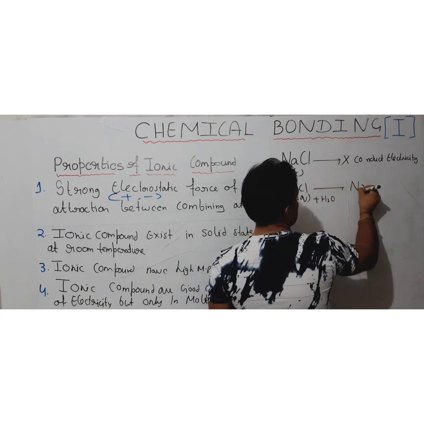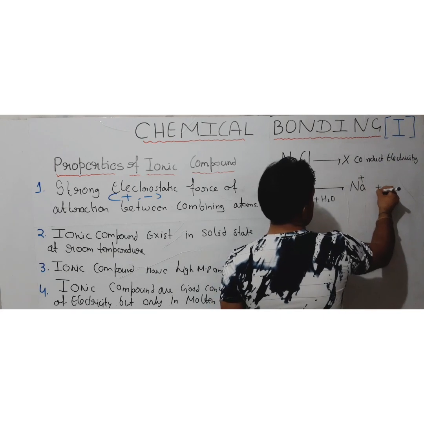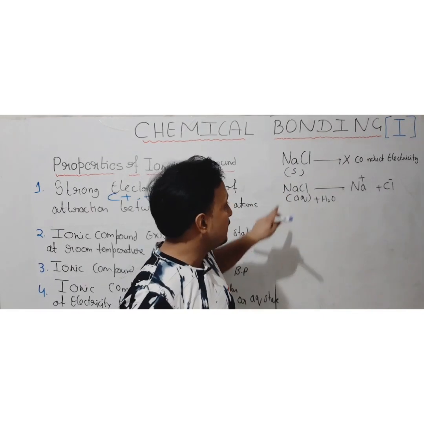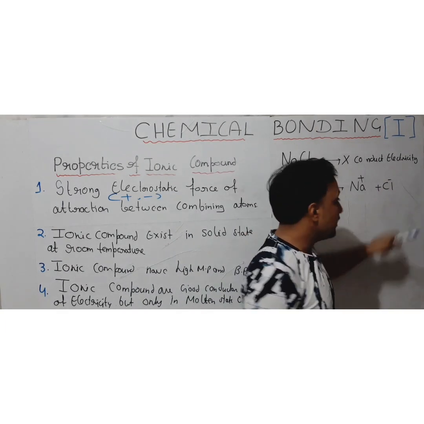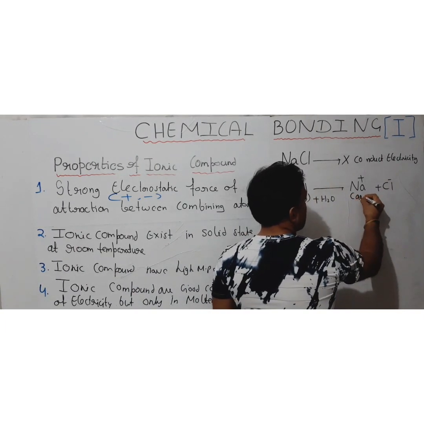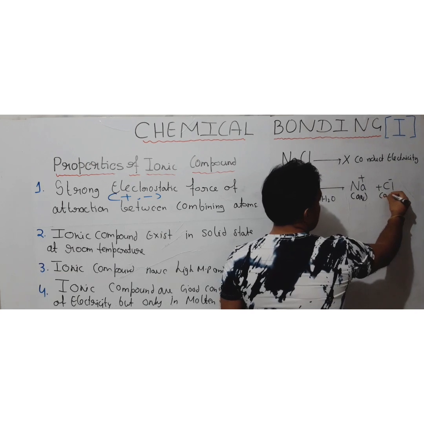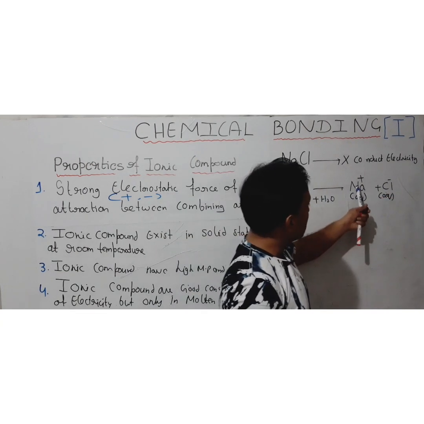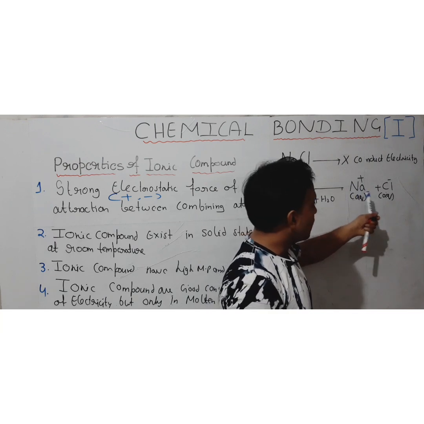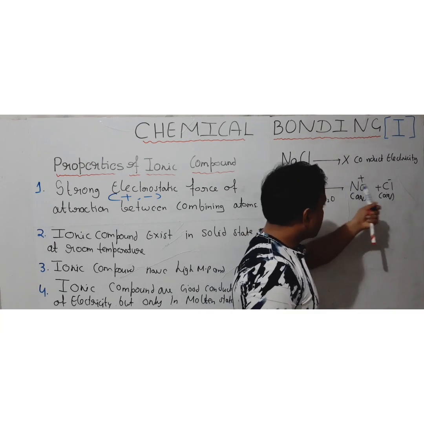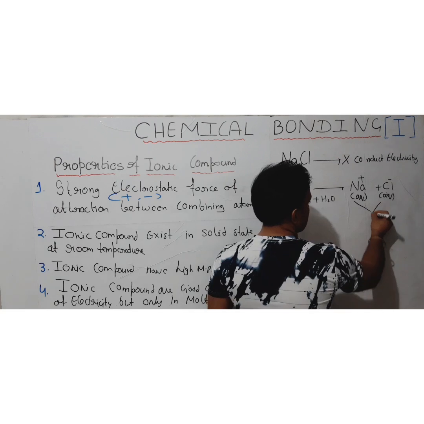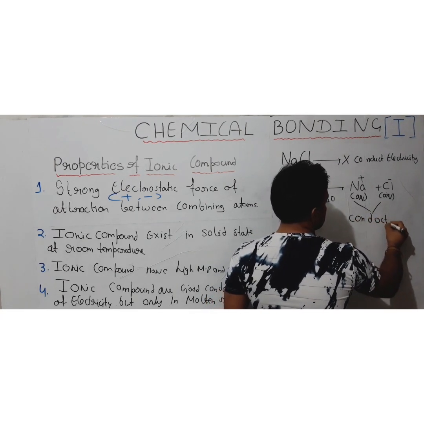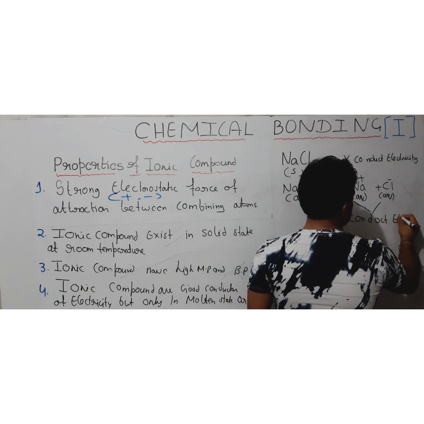This sodium chloride is made up of cation and anion, so it is going to dissociate into the cation and the anion in the aqueous state, or we can have the molten state also. In the molten state also, the particles will exist in ionic form, and because of these charged particles, the ionic compound can conduct electricity.